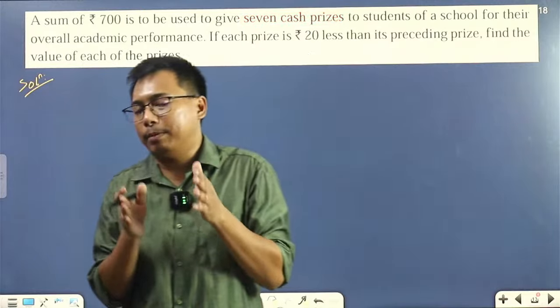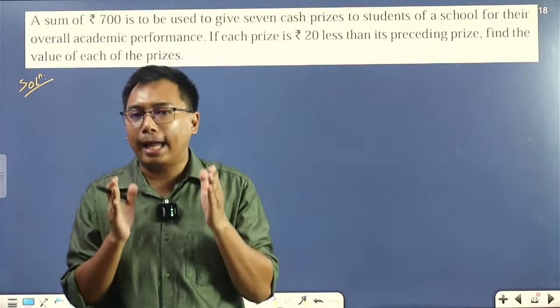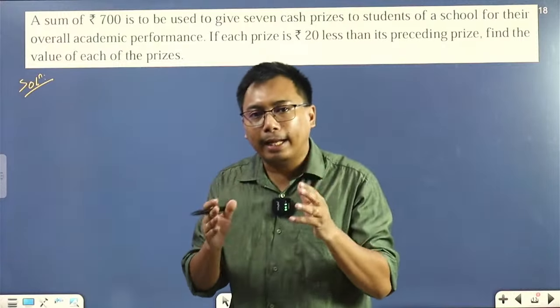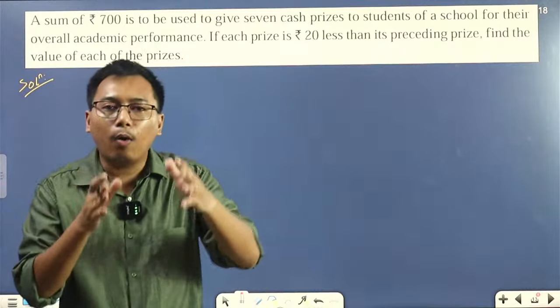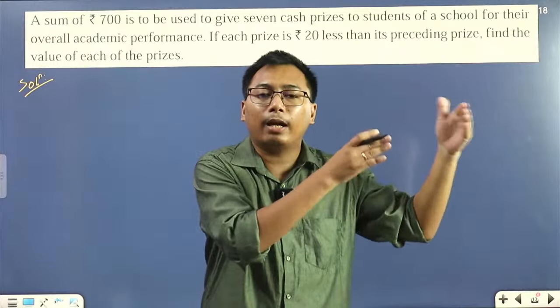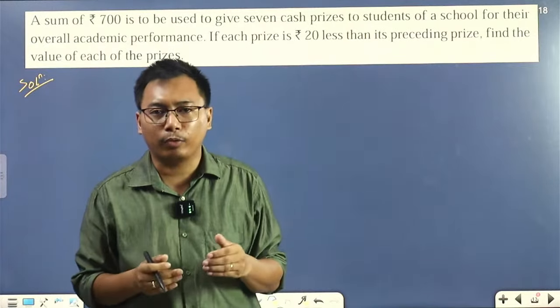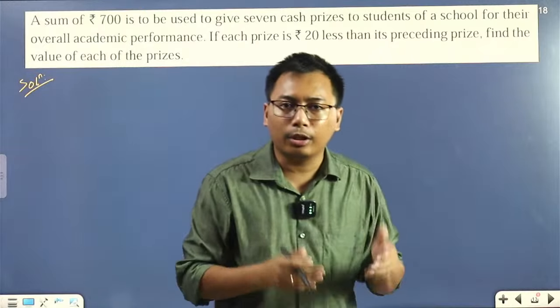Remember, I only have the total amount. The total amount that I have is 700. Clear? Now I'll distribute those 700 into 7 cash prizes. I'll give it to 7 students. 7 cash prizes means what? I'll give it to 7 separate students, those cash prizes.